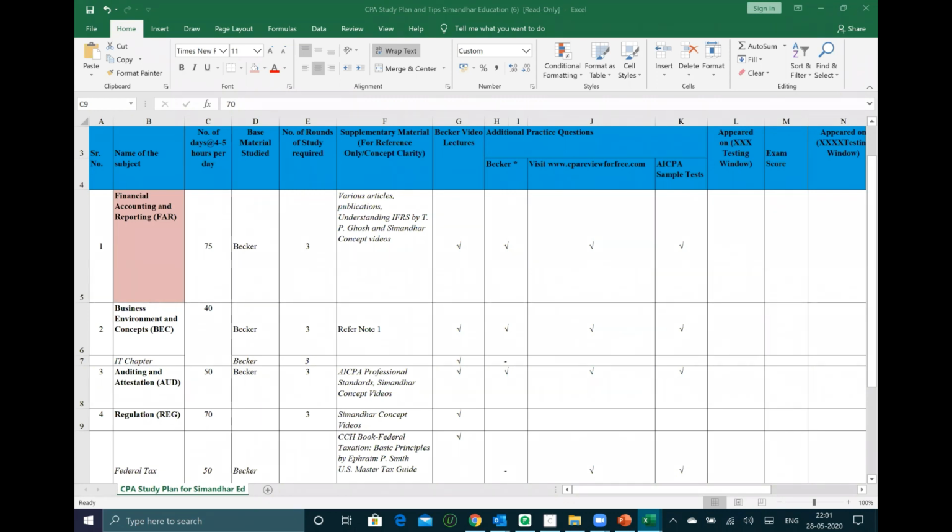I've seen some coaching institutes doing some wrong promotion that you can pass all 4 sections by September. That's a ridiculous way of taking up the qualification, because you should always be patient, study in depth, prepare well and then write the exam. No point in rushing and writing in September, failing again. This doesn't make any sense to me.